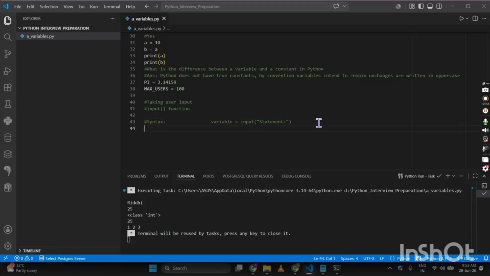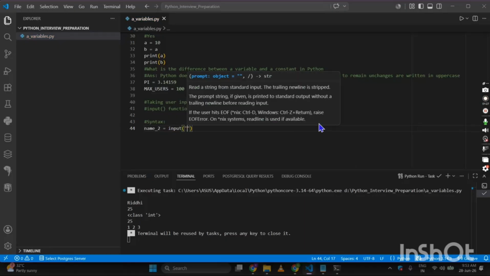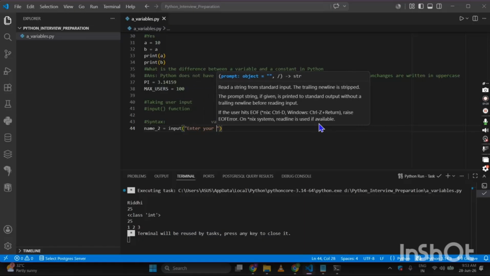Next, if I want to take an example, say suppose in the first name I was taking name underscore one, suppose I want to take another name as an input, so I would write name2 is equal to input. I will write the string, enter your name. So basically it's like filling up a form.